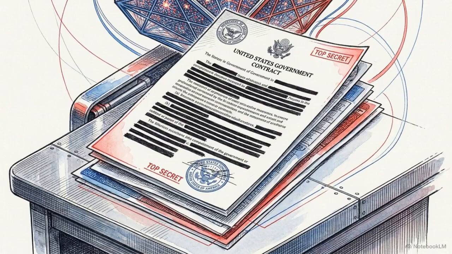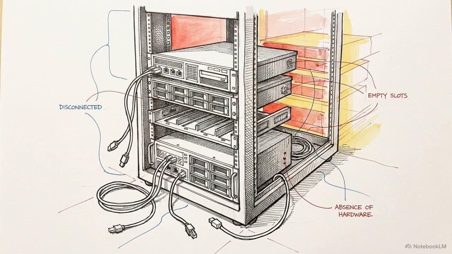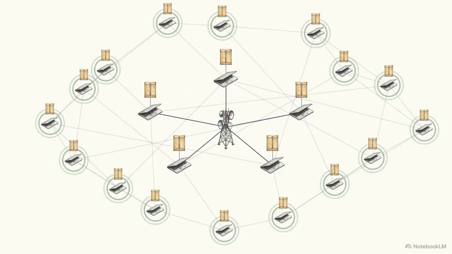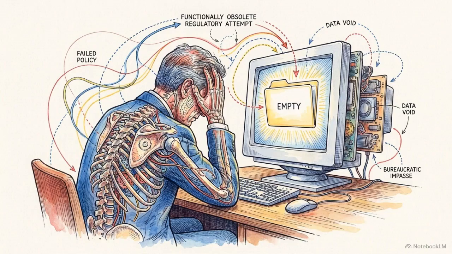U.S. procurement bans fail in this environment because domestic federal contractors can simply download the files independently and self-host the Chinese AI architecture on their own servers. Conversely, Chinese export controls fail because they cannot act retroactively. Once a decentralized file leaves their borders, it is mathematically impossible to recall. Because software is infinite and respects no borders, applying digital export controls to an open weight model is functionally obsolete the second it launches.